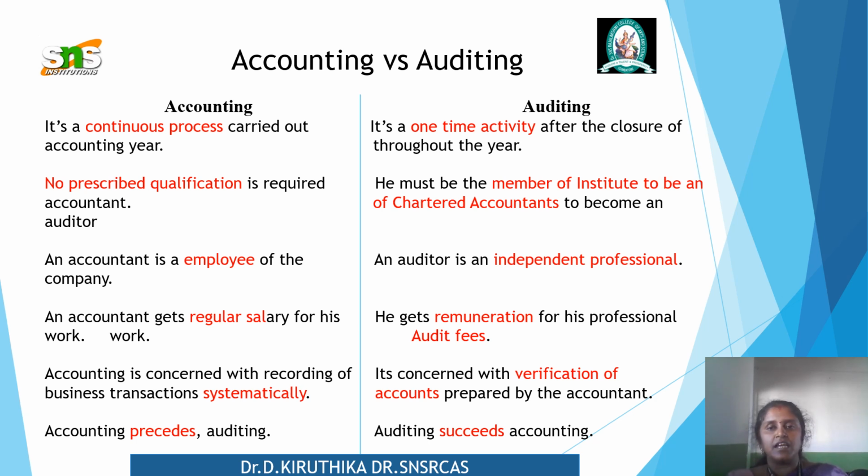So from this slide, you can understand the main differences between accounting and auditing. Here it is a continuous process. Here it is a one-time activity. Here no prescribed qualification is required, but here he should be a member of the institute of chartered accountants. Here the accountant is an employee. Here the auditor is an independent person. The accountant gets a regular salary, but in auditing he gets only remuneration as audit fees. Accounting is systematic, but auditing is done only when it is necessary, that is, only the verification of accounts is done. Accounting precedes auditing, but auditing succeeds accounting. So this is the basic difference between accounting and auditing.